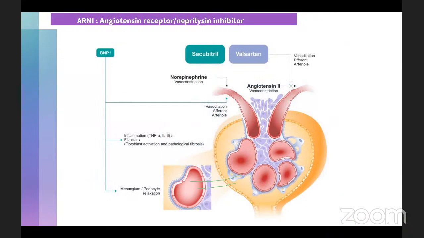The other drug in the armamentarium is going to be the ARNI, which is the combination of sacubitril and valsartan. So basically this drug